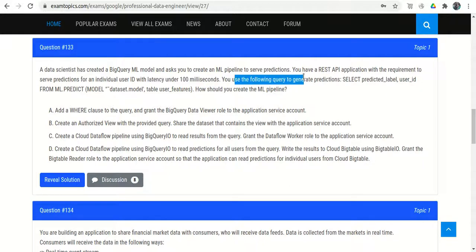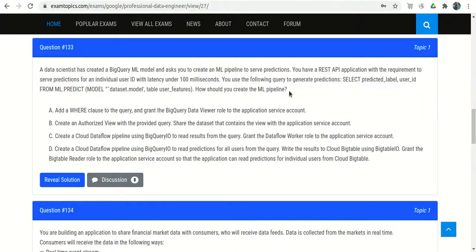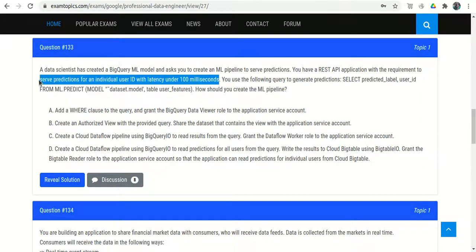You use the following query to generate predictions. Okay, select this from ML.PREDICT. Okay, how should you create the ML pipeline? So the basic problem is how we will create the ML pipeline, and we need to consider this factor as well. The pipeline should serve the prediction under 100 milliseconds.